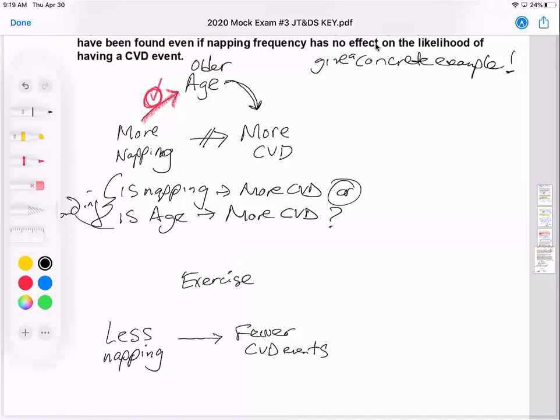So now we would say this link is probably the most important frequently missed link right here. We'd say people who exercise may be less likely to nap because they're healthy, they're in shape, they're exercising rather than napping. And people who exercise, they may also have fewer CVD events because they're healthier, right? So now we don't know that it's the less napping that's led to, or the cause of the fewer CVD events, or if it's the more exercise that's leading to fewer CVD events.